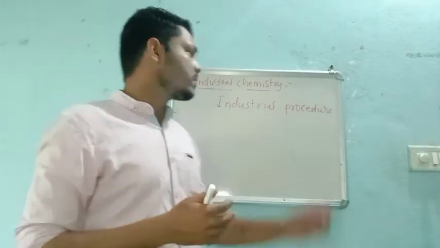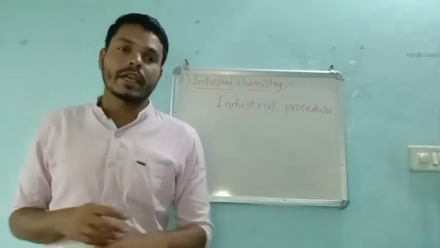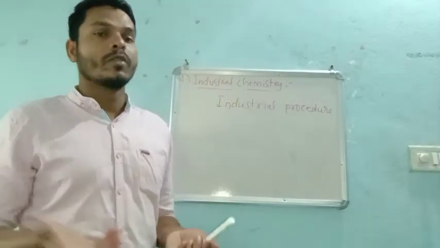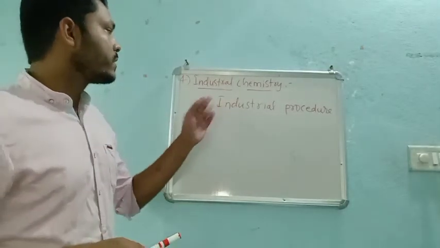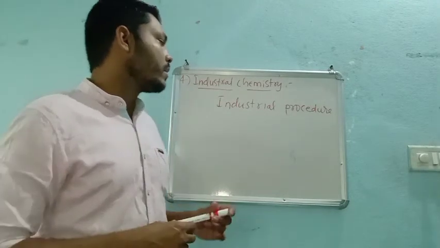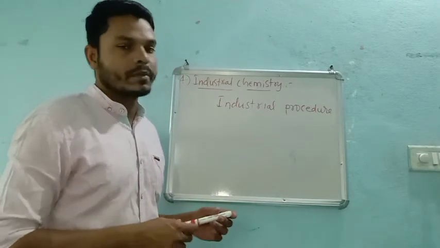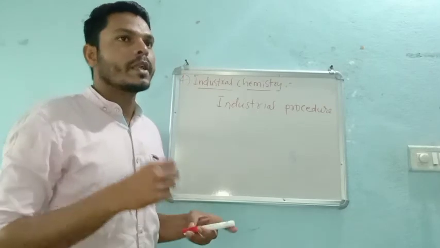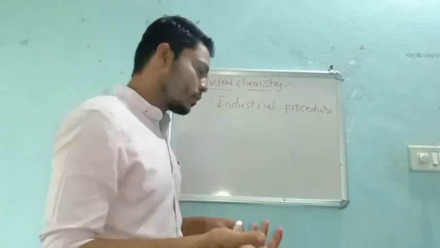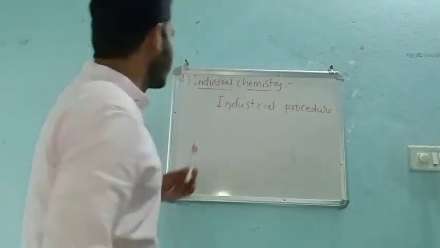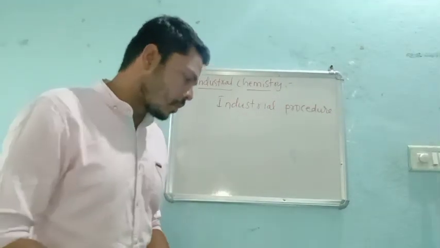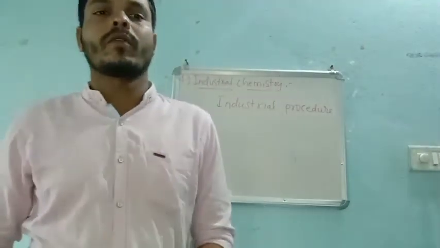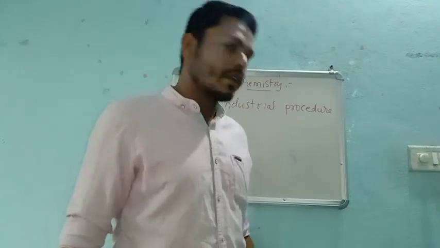Without industrial chemistry, we cannot get oil also, like hair oil, which is an important part of industrial chemistry. With their particular procedures, they produce the required products.